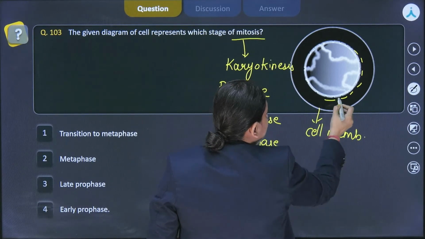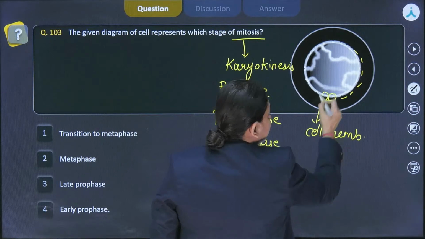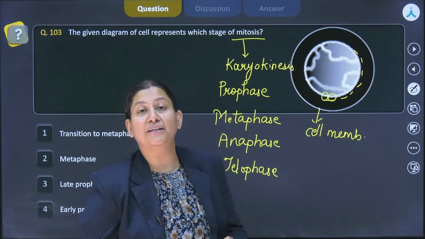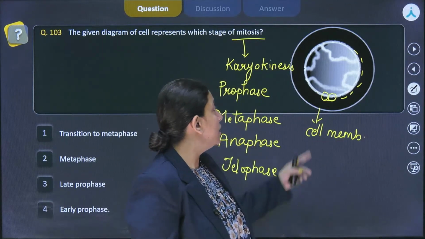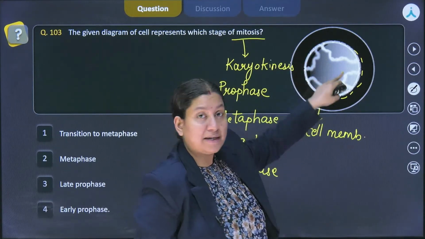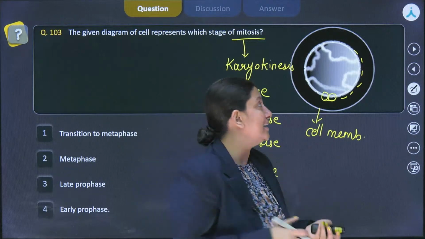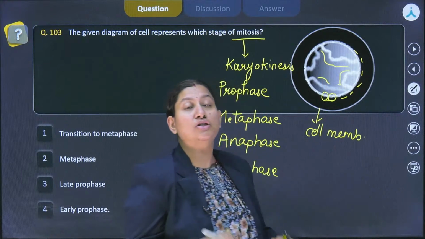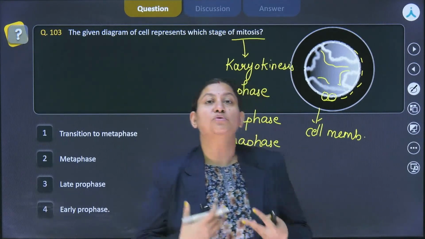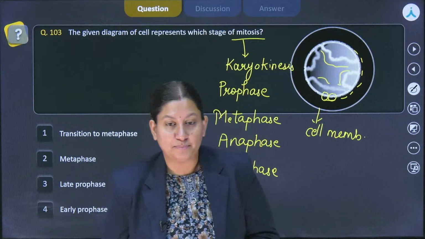And over here in the nuclear membrane, you can see these breaks, which is basically inferring the fact that it is disintegrating, in the very early one. And the chromatin present inside it is still not in the form of chromosome, it has just started. So that means it is most probably inferring towards the early prophase.